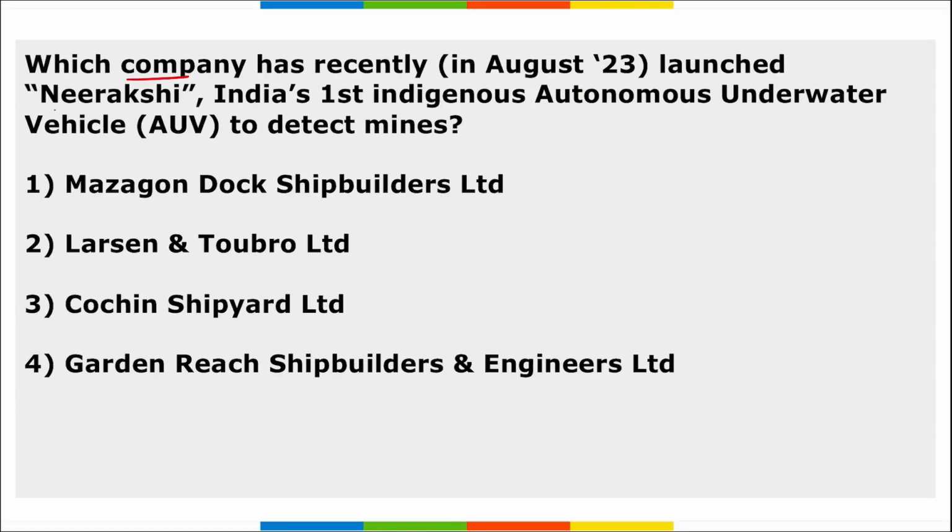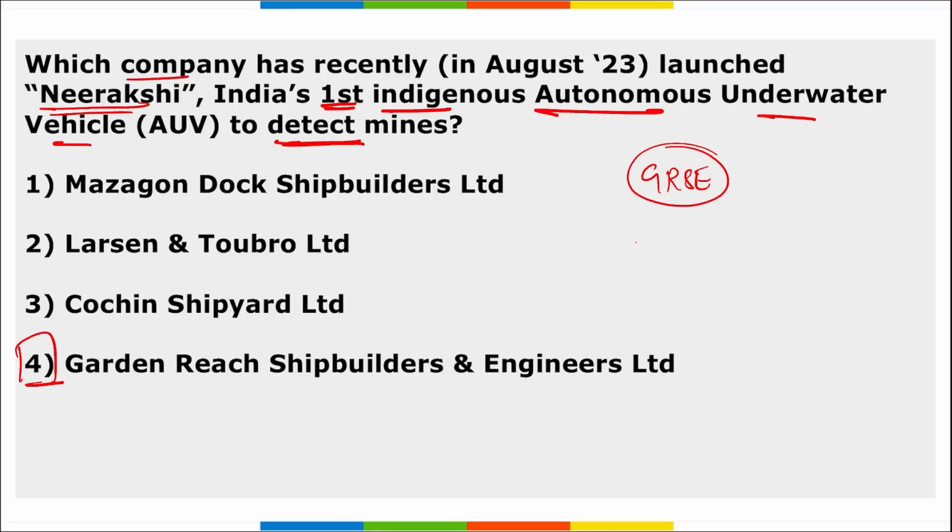Next, which company recently launched Nirakshi, India's first indigenous autonomous underwater vehicle to detect mines? It is GRSE, Garden Reach Shipbuilders and Engineers Limited.